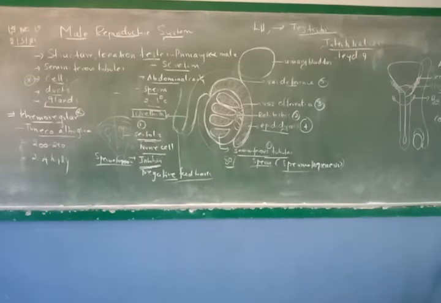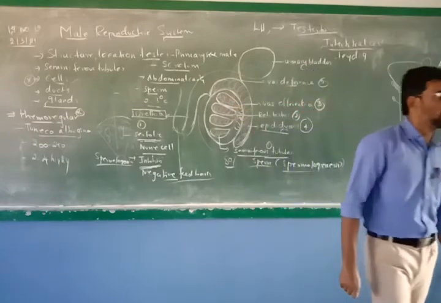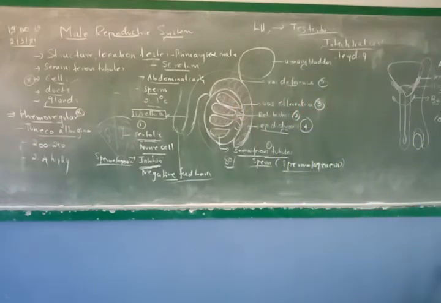Check the answers. Number 1. Dash is called a thermoregulator: scrotum sac. Number 2. Question number 2 is tunica albuginea. Tunica albuginea. Okay.